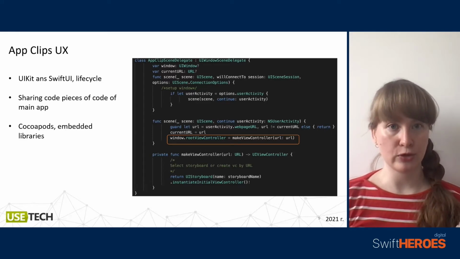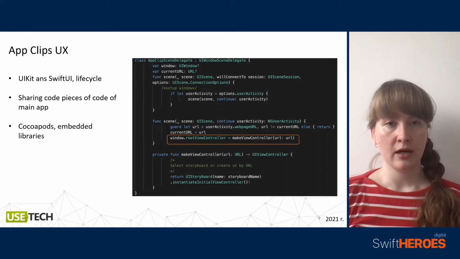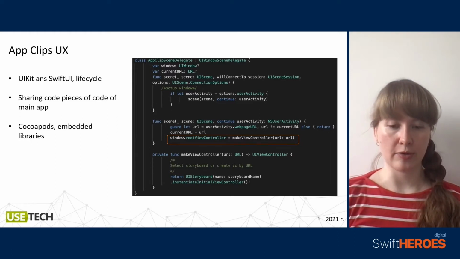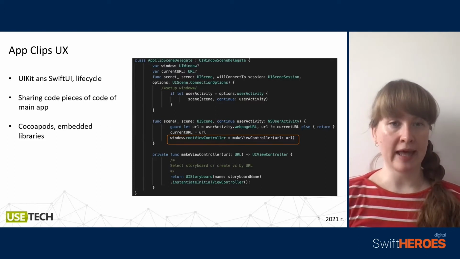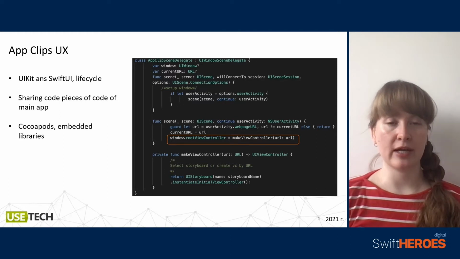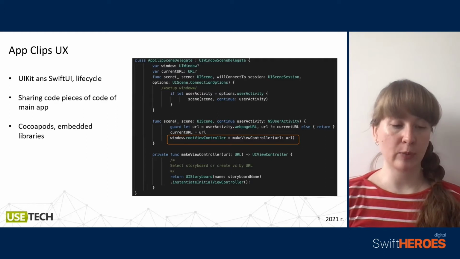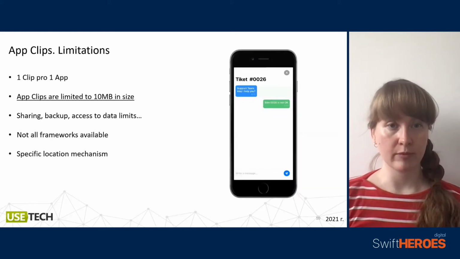We get the user activity with which our AppClip was launched, and then by processing this activity we select which view controller we should show at the moment. We can share pieces of code from our main app, or maybe create something of our own. And of course, AppClips support CocoaPods embedded libraries. They don't support SPM, but support CocoaPods.